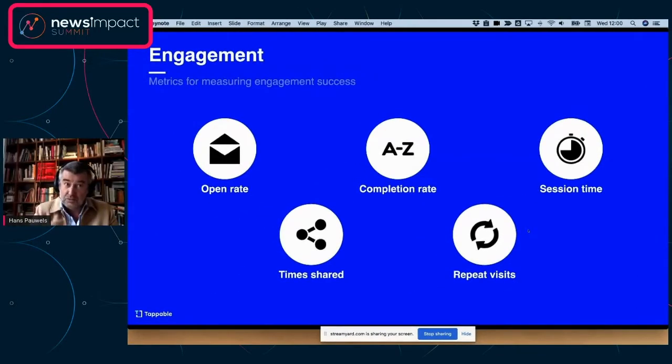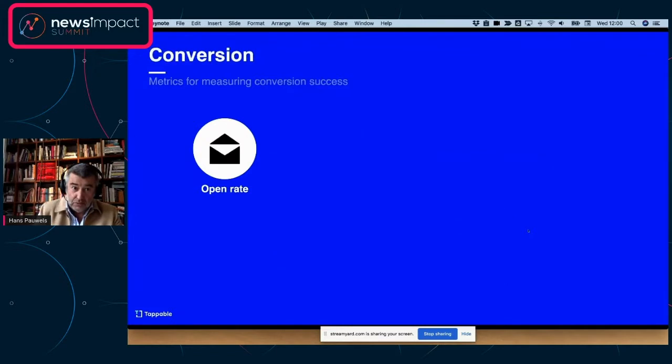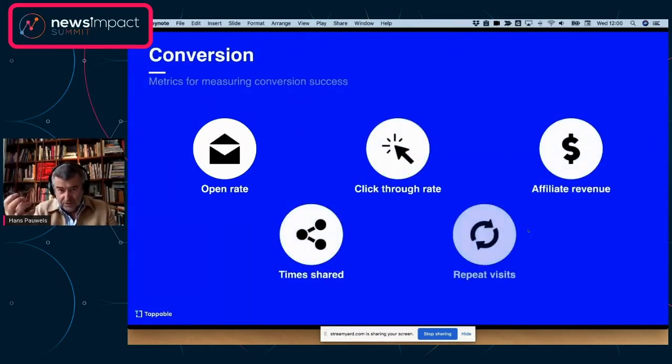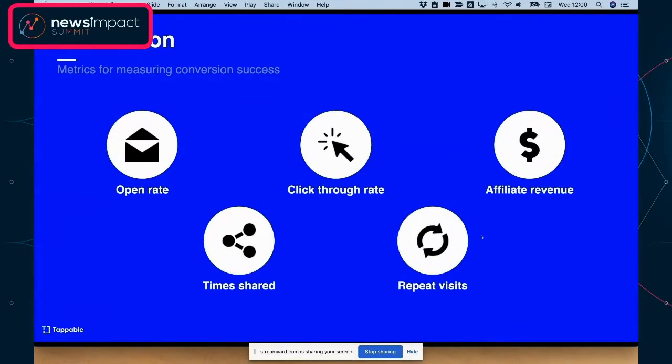Completion rates and session times, just like we saw in Kenya. It measures how good your content is actually doing. But there's more. There's also conversion, because you can also use the content in a web story to lead people to another source of content, using it kind of like a landing page, right? There are use cases coming up, and I'll talk more about that, where you're actually leading people through a web story to get to another destination.